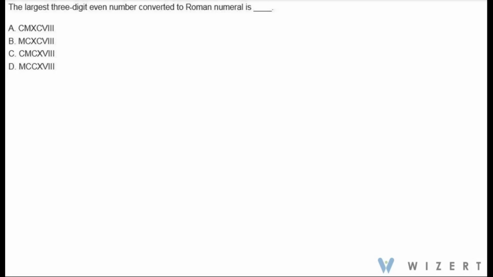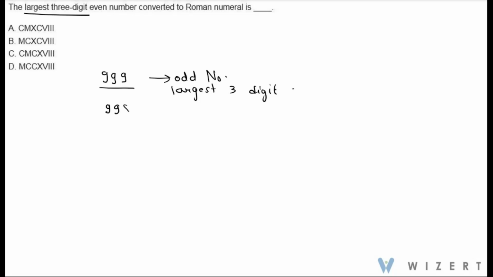For the largest 3-digit number we should have all the places occupied by the largest digit, that is 9. But this is odd number, also the largest 3-digit number. So to make an odd number an even number, we simply subtract 1 from it. So 998 is the largest 3-digit even number.